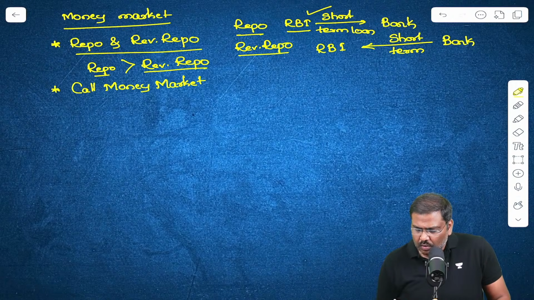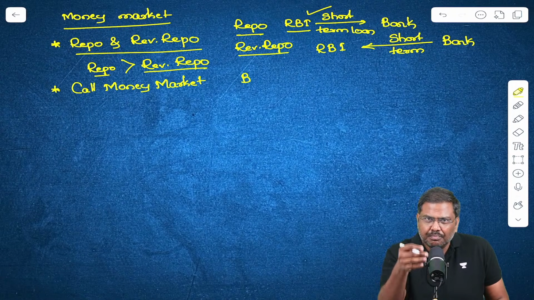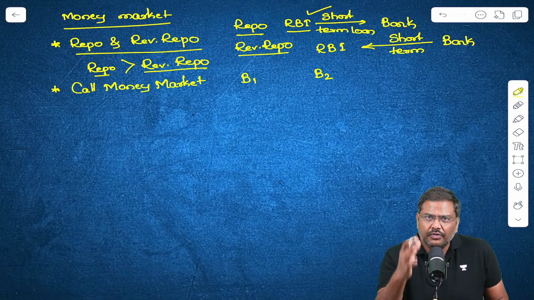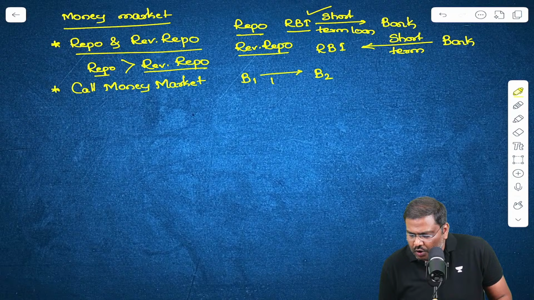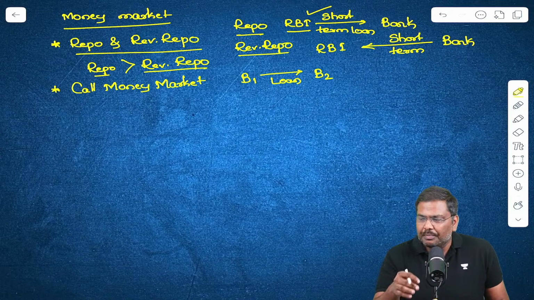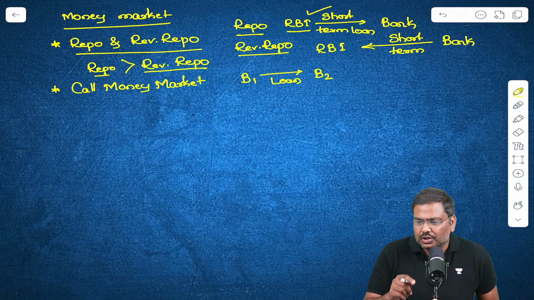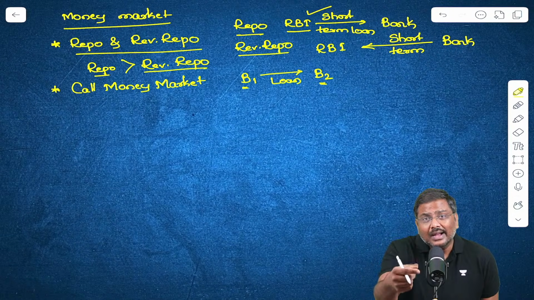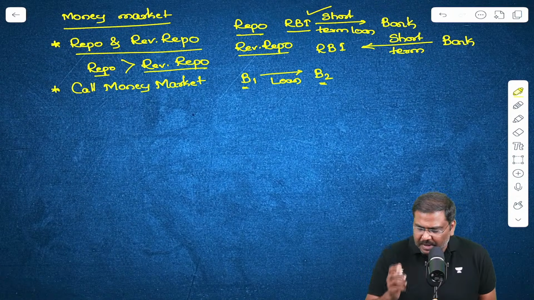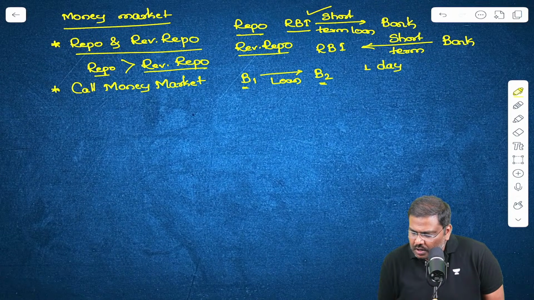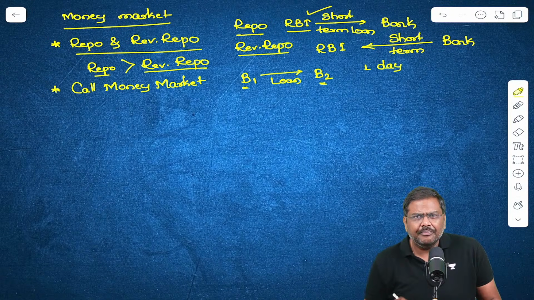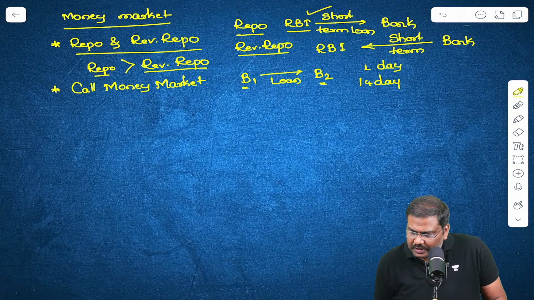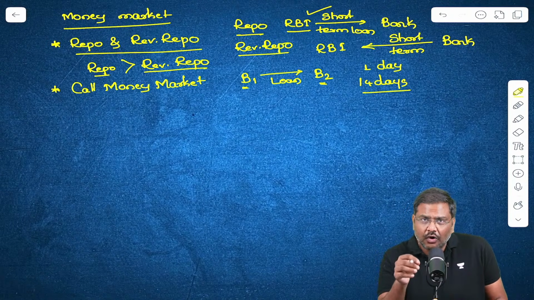So in this situation, let's assume bank 1 has surplus cash and bank 2 has a shortage of cash. Bank 1 will give a loan for a short duration to bank 2. Is my point clear? Do let me know. The short term here could simply mean a loan for overnight purposes, that is only one day, or a loan for more than one day, generally up to 14 days.